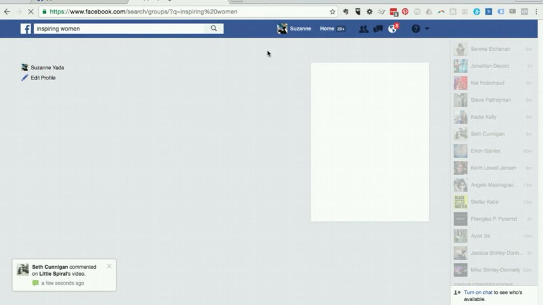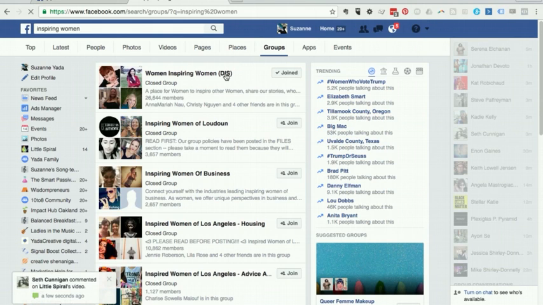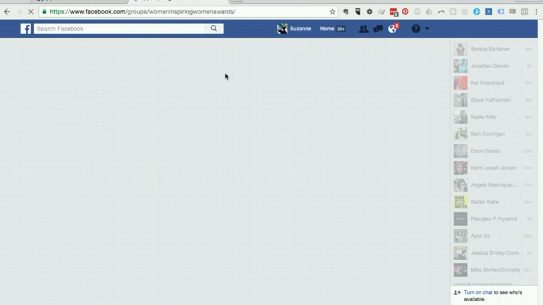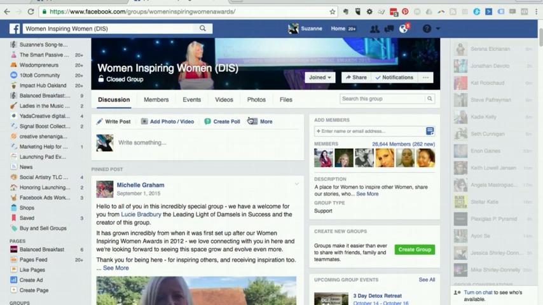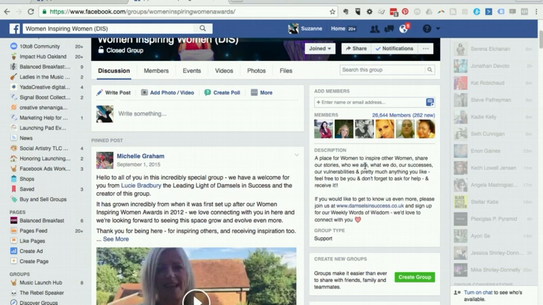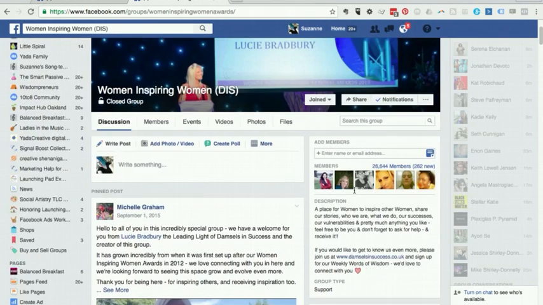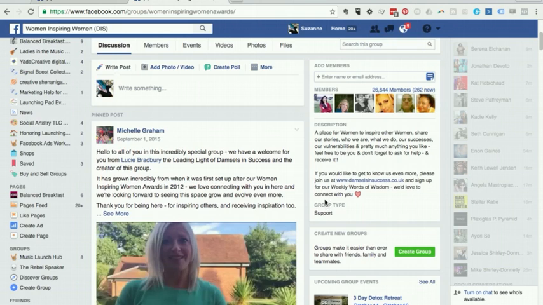So I really hope that helps. These groups are really great ways to get involved in community, to make one-on-one connections, and to be really helpful for people. Again, use groups to make those connections and be a part of a community. Be very cognizant of spamming or self-promotion. If you do too much of it in groups that don't really care for that, that's something to be really aware of. So make sure that you take a look at descriptions and make sure you're not breaking any rules.